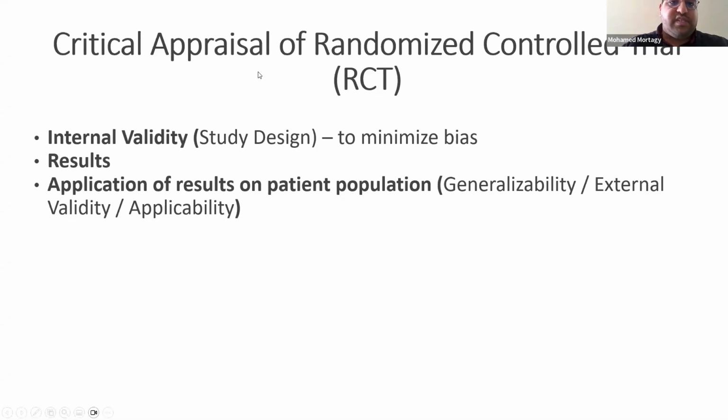When you see any new paper about a randomized controlled trial, you have to think about its internal validity first. Is it designed well? Are its methods good? Are the patient selection, the statistical analysis, everything going well or not? This is just to minimize the bias, okay?